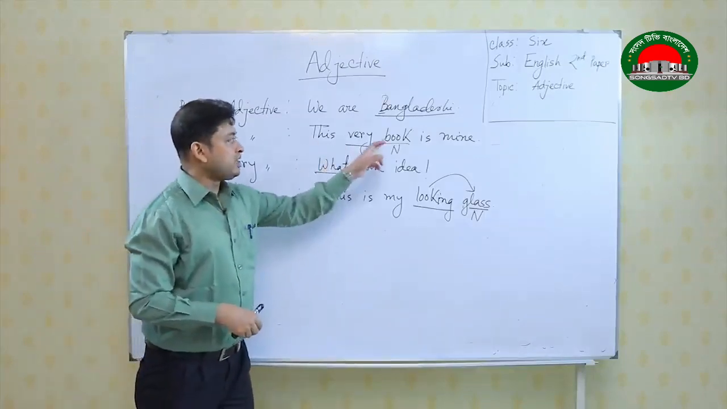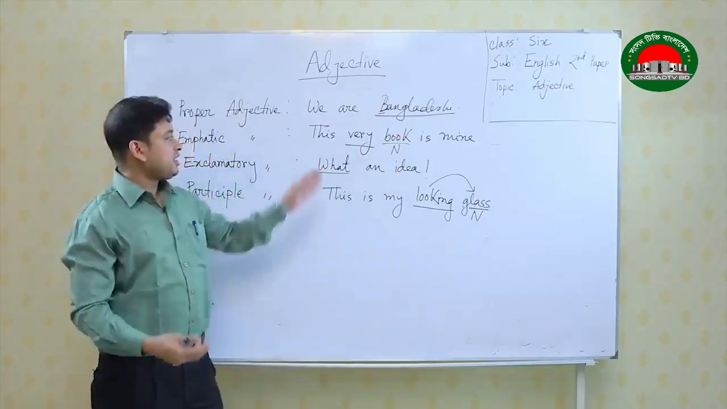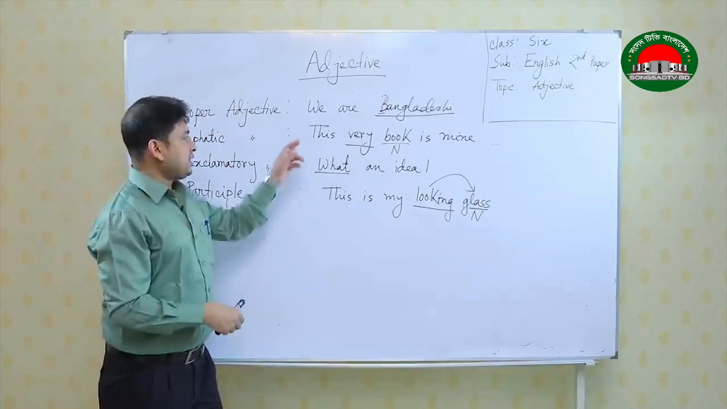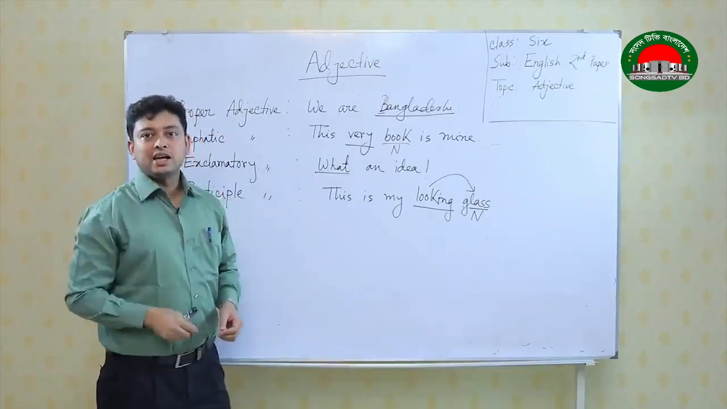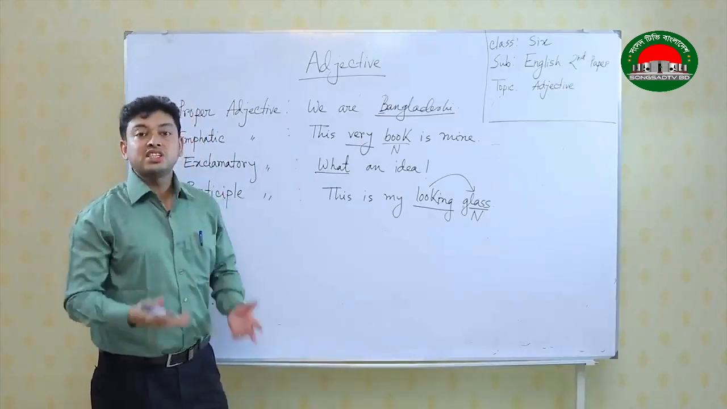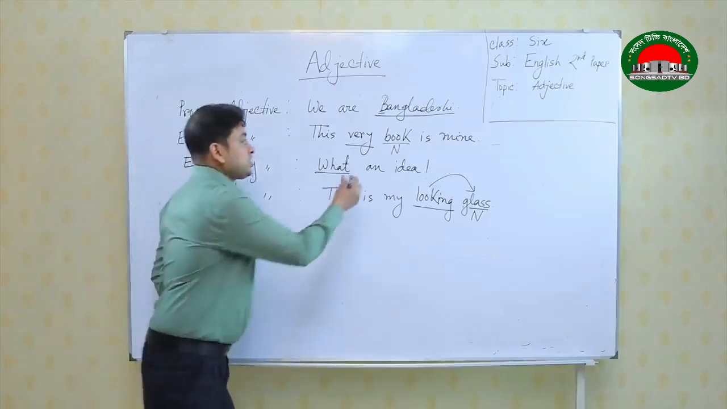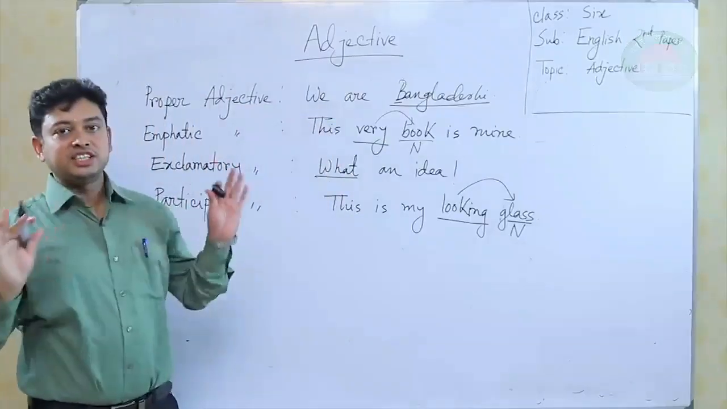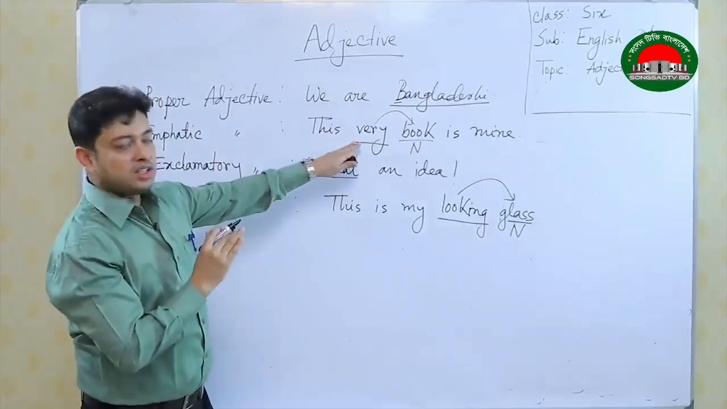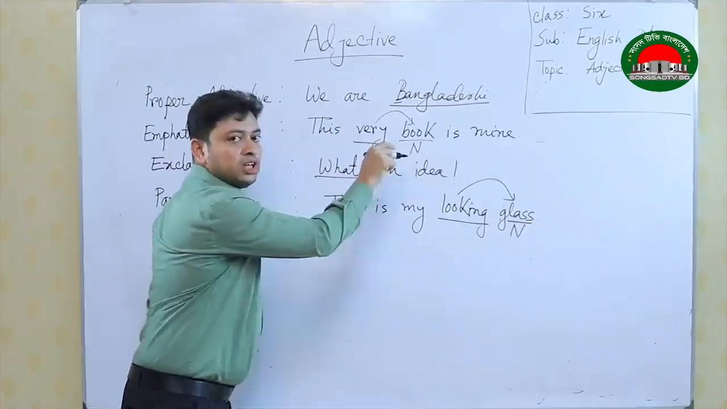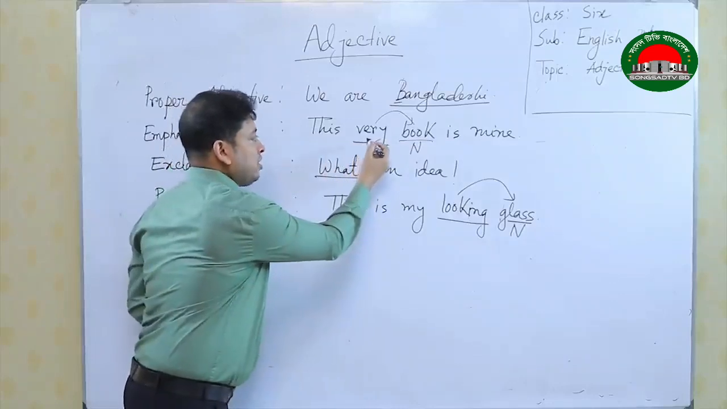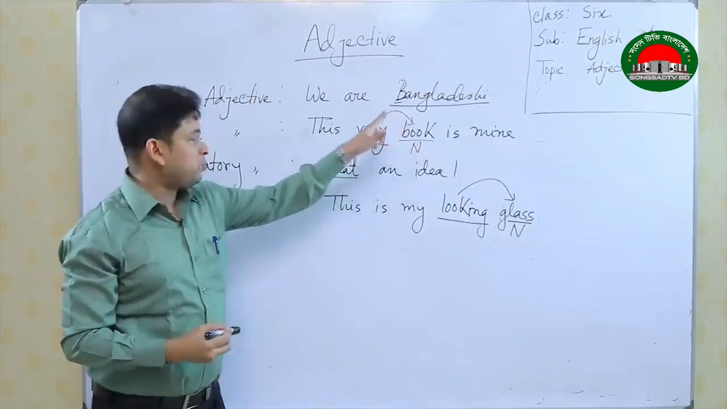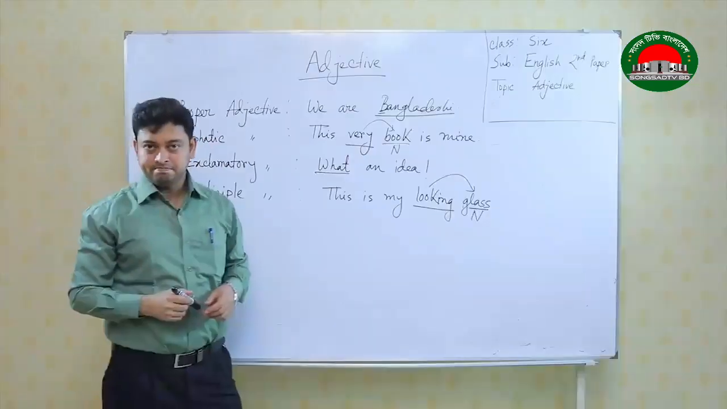This very book is mine. If I say this book is mine, it is correct. But when I am saying this very book, that means I am giving more stress. More stress on what? More stress on book. So, students, this is very easy. Just focus on this. This very book, that means I am giving more stress on this word very, and the word is qualifying a noun. So, it becomes emphatic adjective.